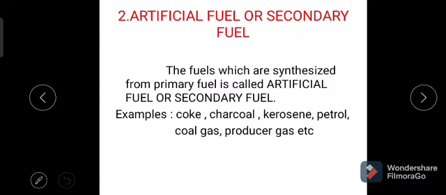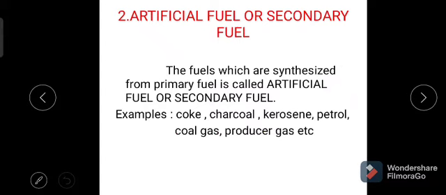Primary fuel is also called natural fuel. Secondary fuel is also called artificial fuel. The fuels which are synthesized from the primary fuels are called artificial fuel or secondary fuel.